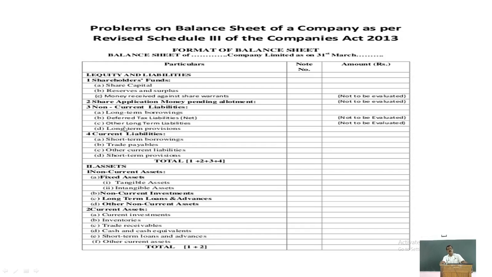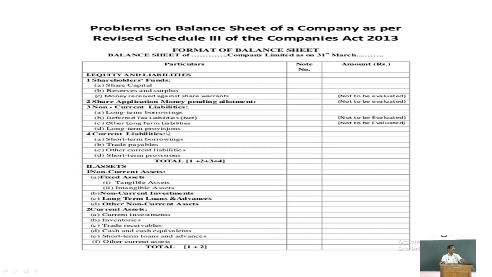Provision for retirement, provision for any long-term liabilities, that should be shown under a separate heading under non-current liabilities. And the fourth category of liabilities is classified as current liabilities.